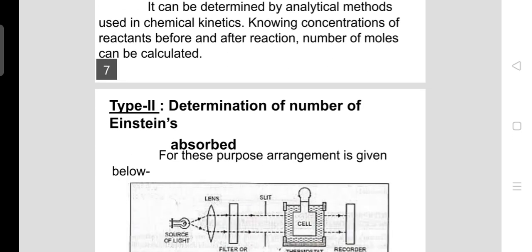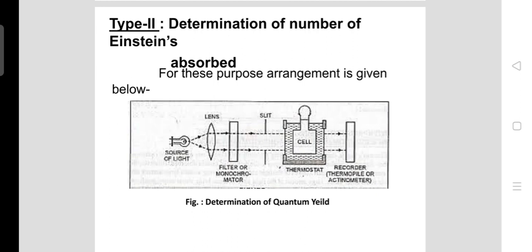Next, type 2, that is the determination of the number of Einsteins absorbed. Now, to determine the number of Einsteins absorbed, we need some special arrangement. Here in the picture you can see that arrangement. The source of light passes through the lens, then through the monochromator, and then to the thermostat, and lastly to the detector, which detects the intensity of light. We will go step by step.